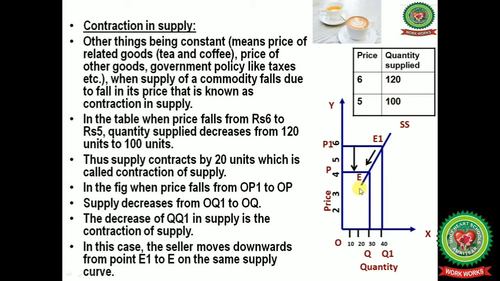And in the diagram you can see that on the x-axis we have measured the quantity and on the y-axis we have measured the price of the commodity. As the price falls from OP1 to OP, that is from 6 to 4 price level, the quantity supplied also falls from 40 units to 30 units, and the equilibrium moves from E1 to E, or from Q1 to Q. This is known as contraction in supply.